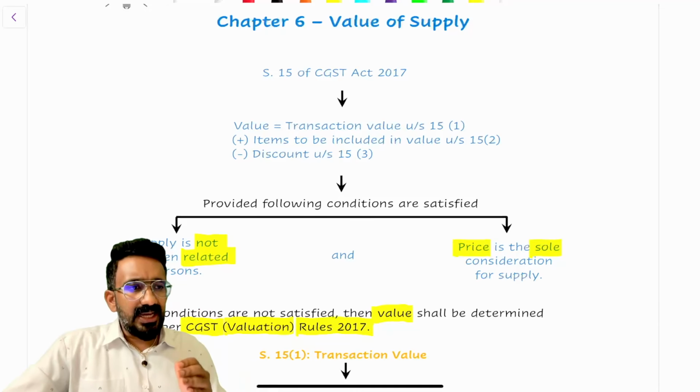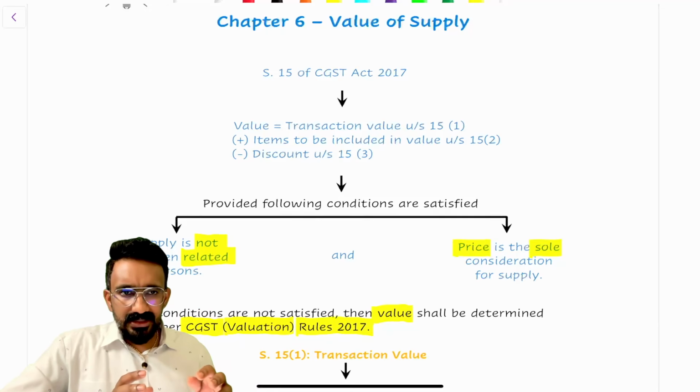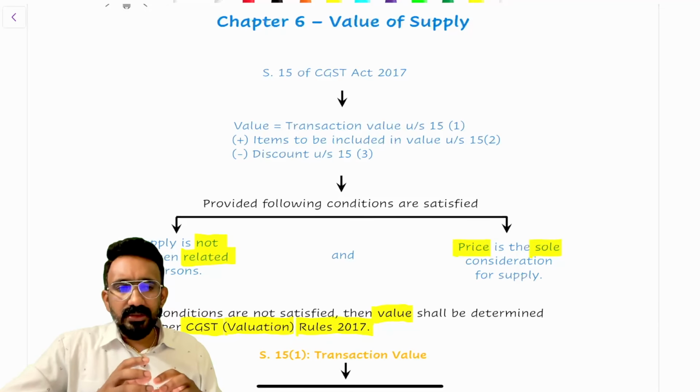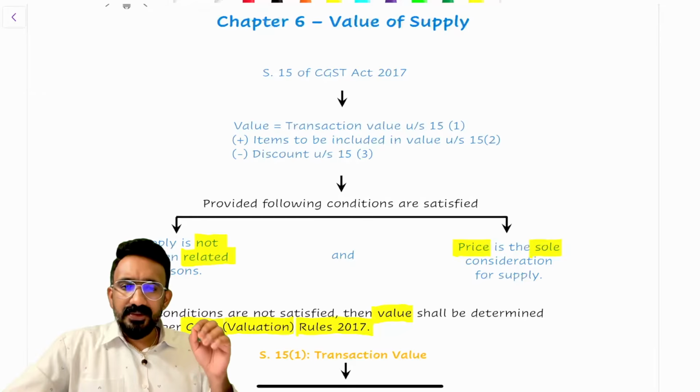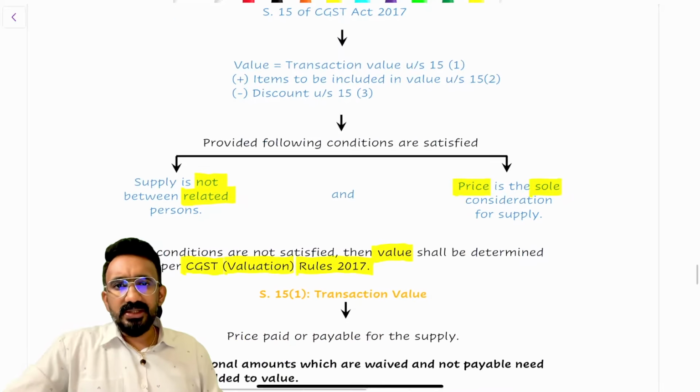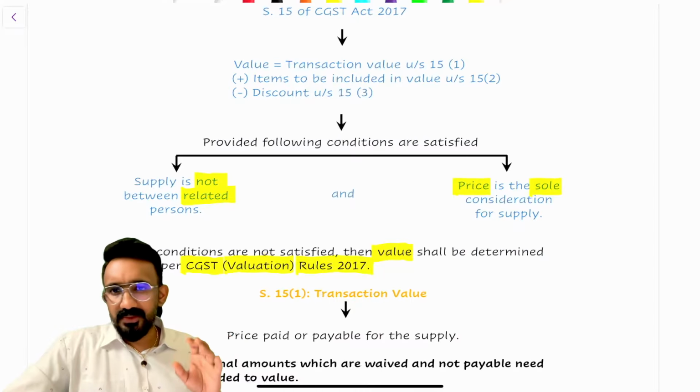And if at all I have collected something beyond that and I have not included it in the value, they're asking you to include it back in the value by using section 15(2). Minus, if you have given a genuine discount, you can reduce the discount under section 15(3). This is what the section 15 valuation provision says.